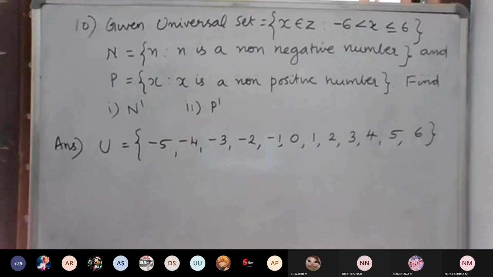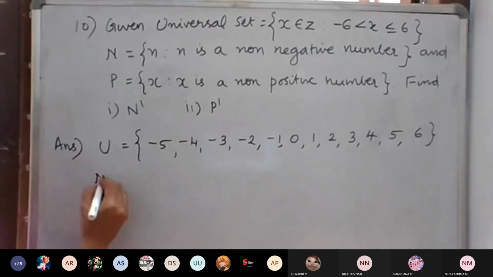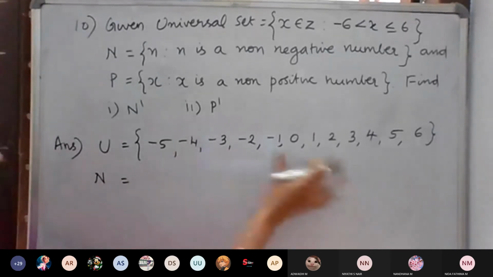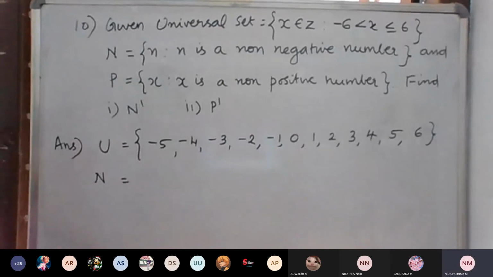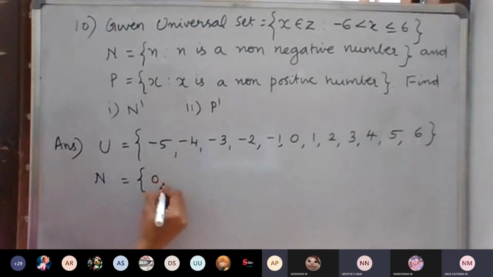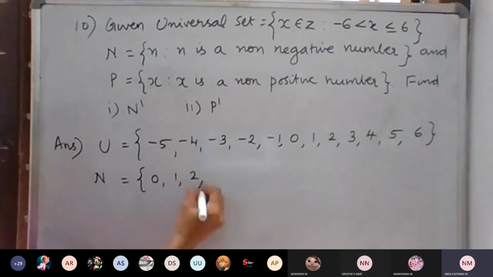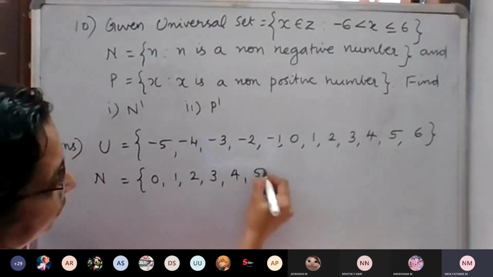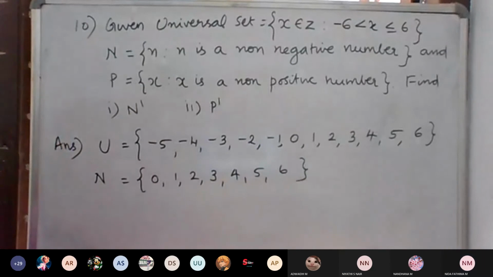Next, N. N is given as what? Non-negative numbers: 0, 1, 2, 3, 4, 5, 6.